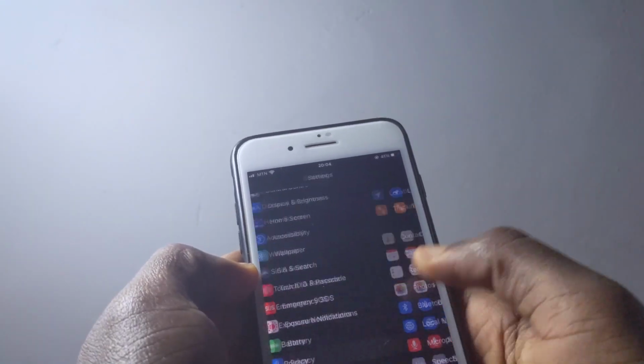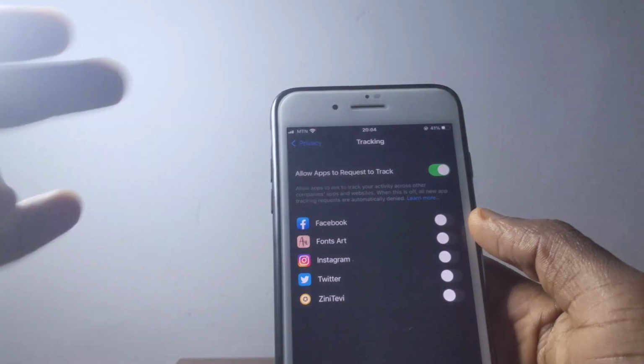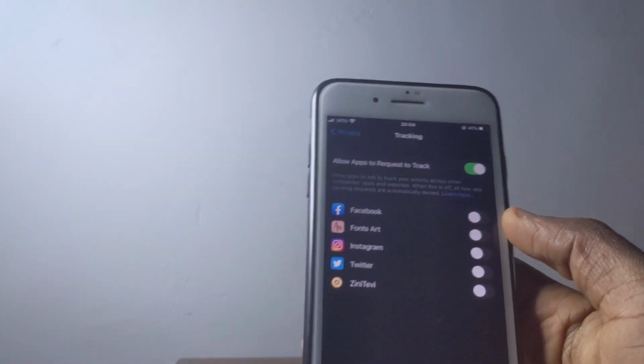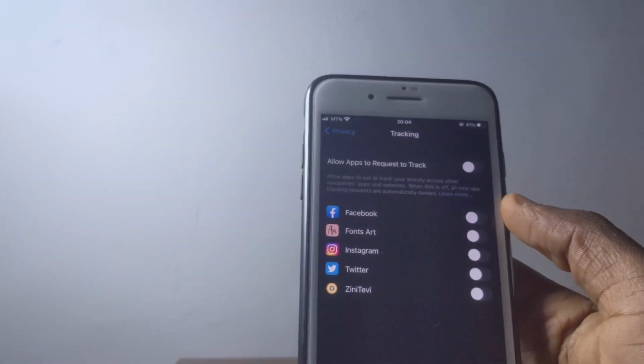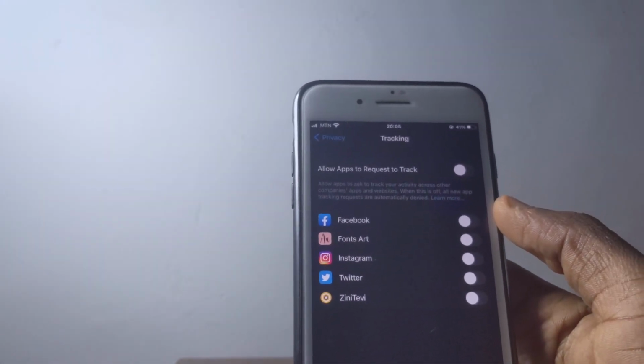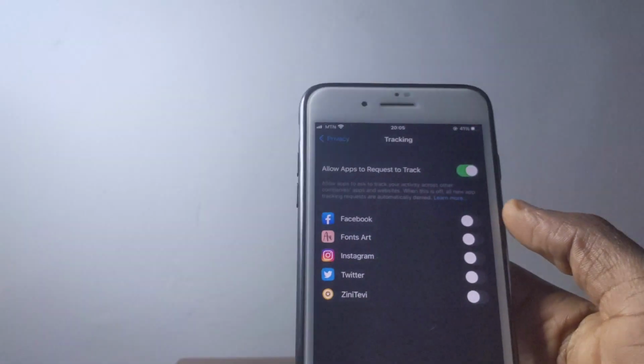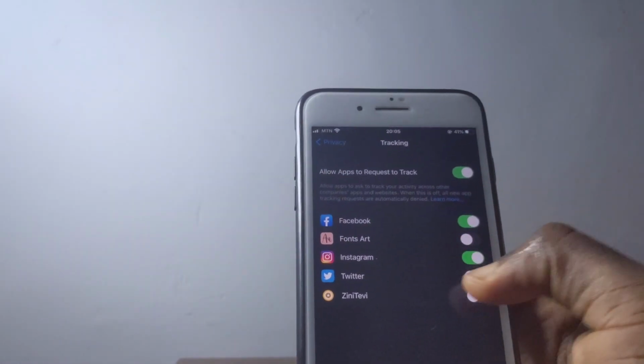So when you go to privacy and then tracking, app tracking transparency was one of the settings that was grayed out for a lot of people when you upgraded to iOS 14.5, and it was one of the things a lot of people were trying to find to get it sorted. Right now it's open to everyone, so you can choose to turn on anything you want right here.